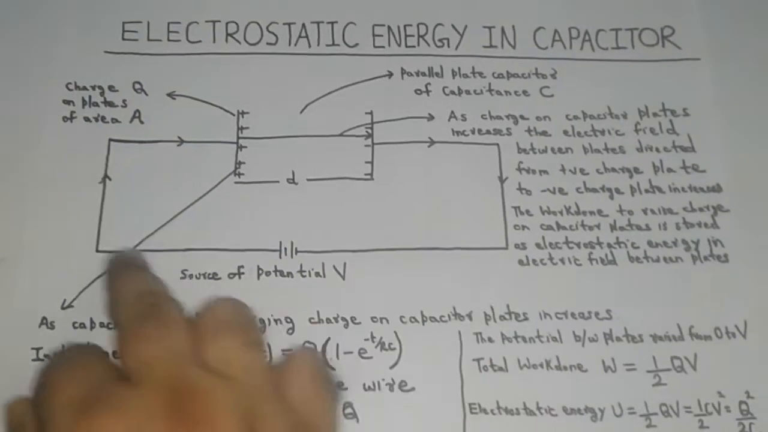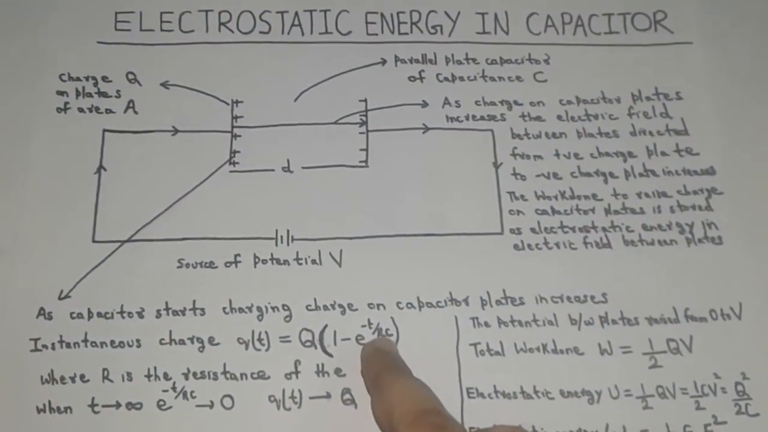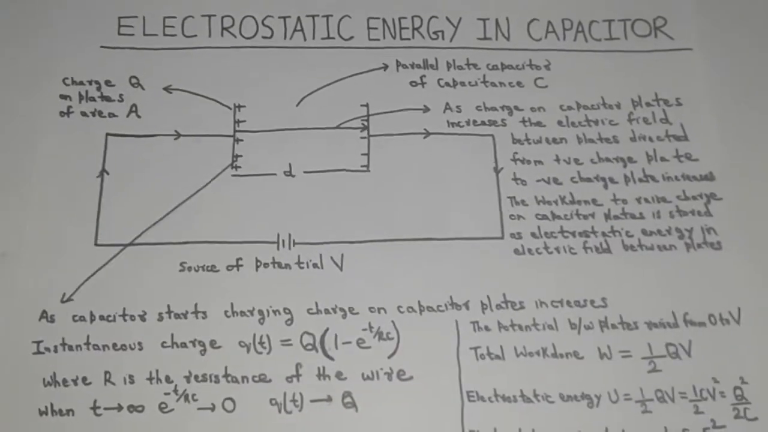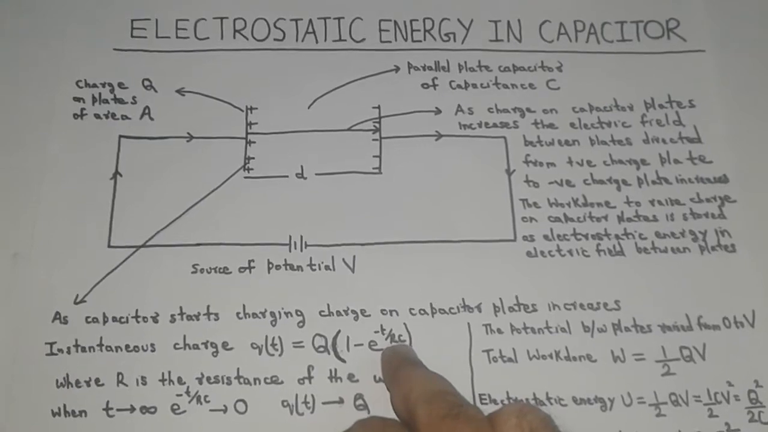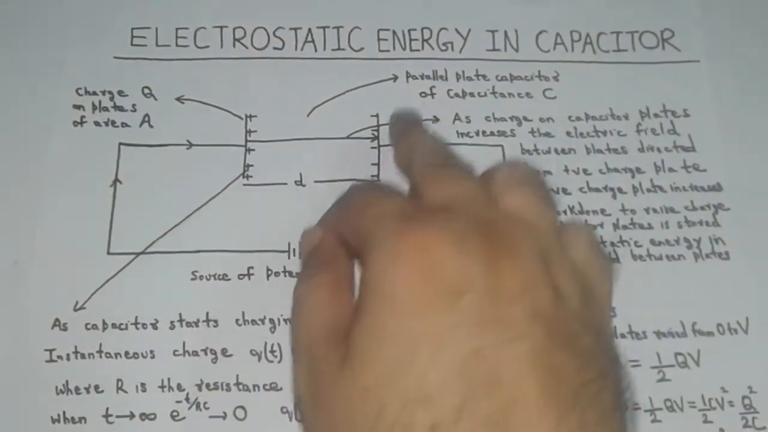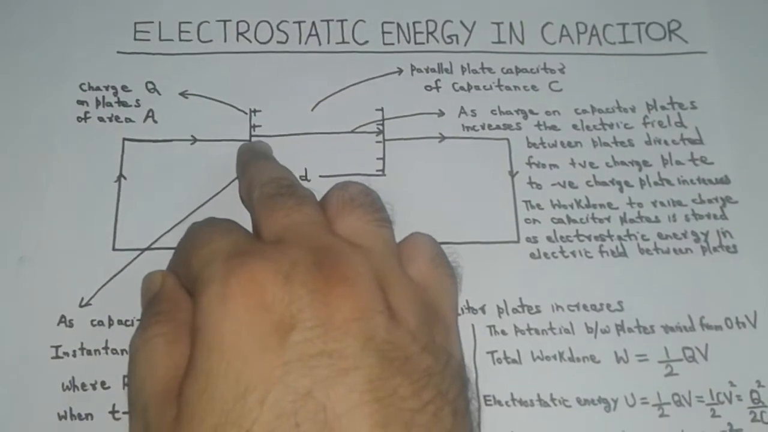R is the resistance of the wire and RC is called the capacitive time constant. It is defined as the time interval in which 63% of the maximum charge Q is accumulated on the capacitor plates.